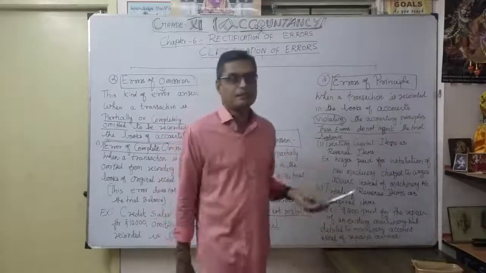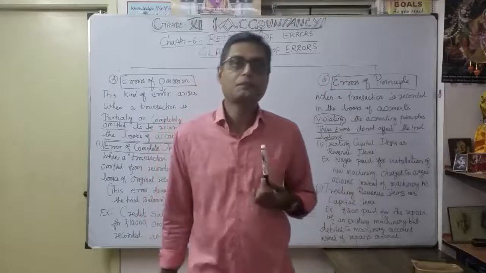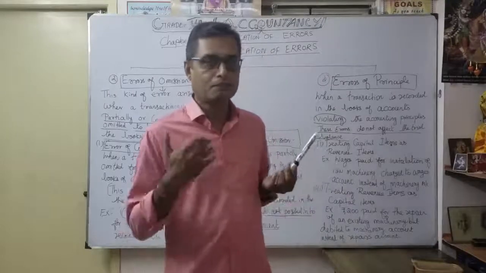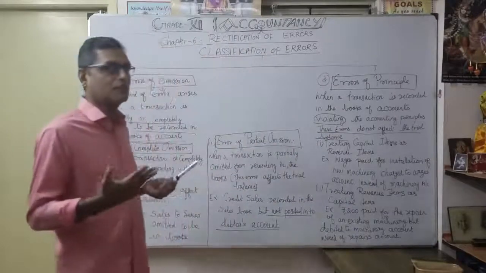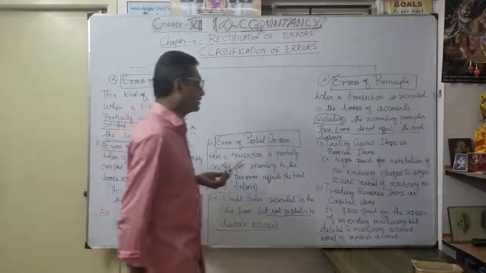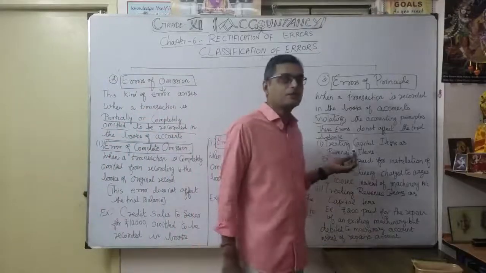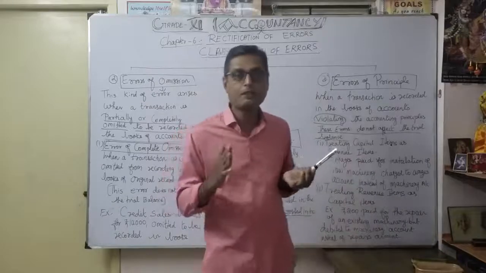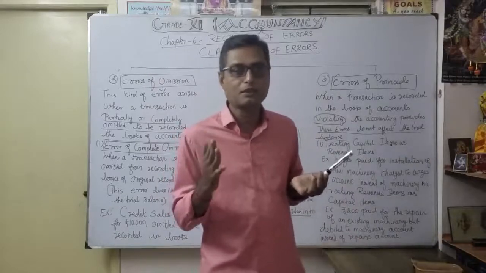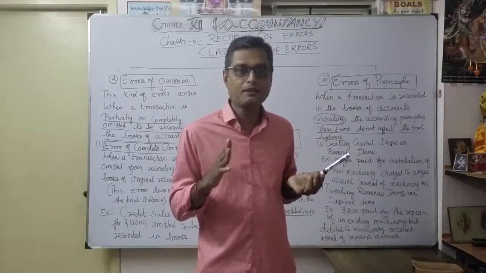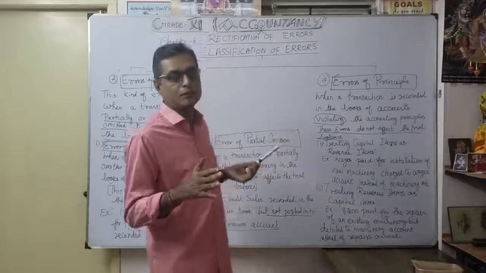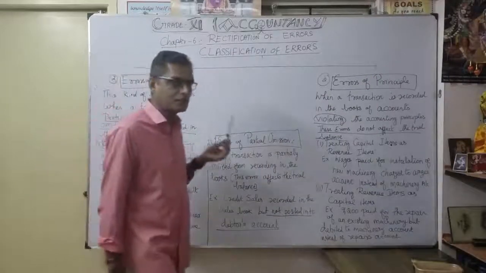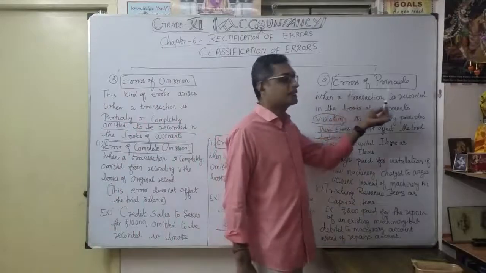So very important here. Any error of principle does not affect the trial balance. But it is against the principle, that is why it is called error of principle. What is that? For example, here, very important, your allocation of capital and revenue. That's why the confusion will come. Whether we allocated revenue instead of capital, or allocated capital instead of revenue. That is the confusion. We will say it is coming under error of principle.